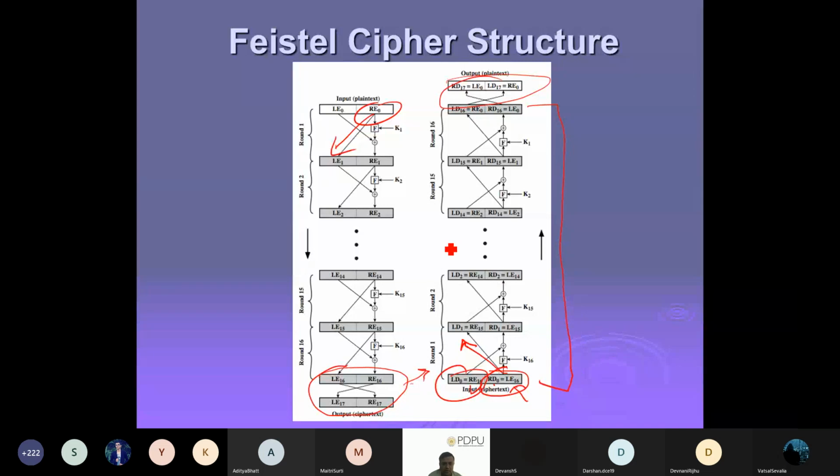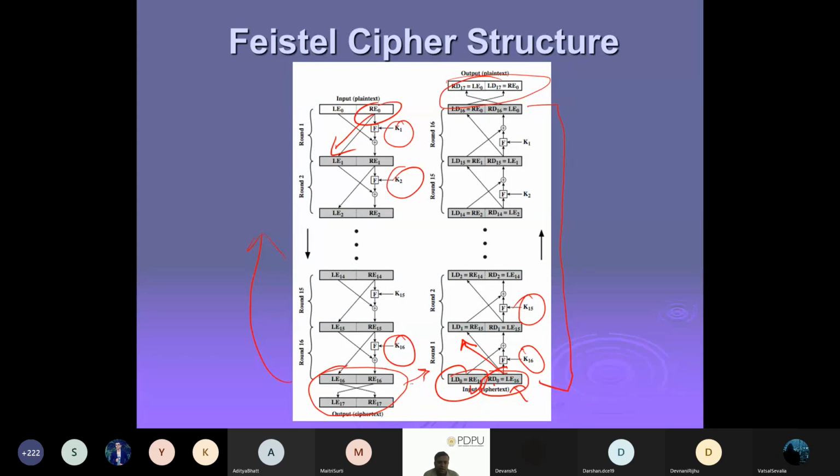One thing if you have observed, we are applying the keys from K1, K2 to K16. But in decryption we apply them in reverse order. First we apply K16, K15, so you are going in a reverse way. Decryption is always the reverse of encryption. Let me take one example, an onion. There are layers, and layer by layer they give you the answer. If you are decrypting, you have to go in the reverse order.